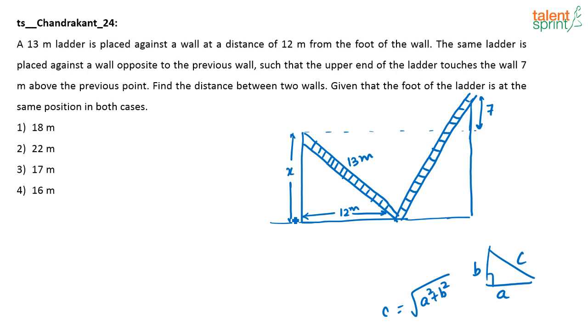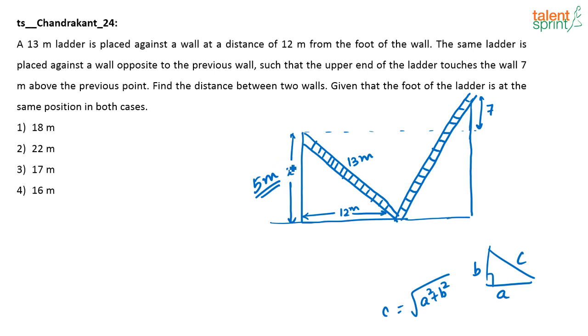So what will be x here? First find out x. You know the hypotenuse here is 13. This is 12. So what will this be? 13 squared minus 12 squared, or 169 minus 144, which is equal to 25. So root of 25 is 5. So this is 5 meters.